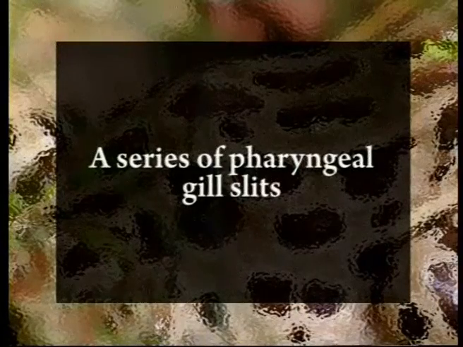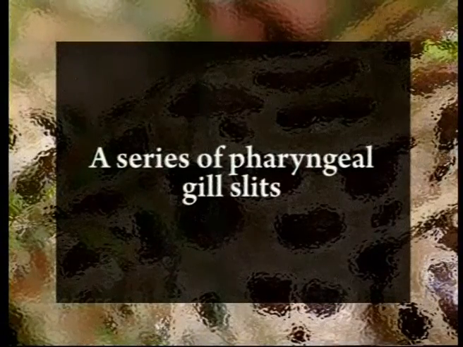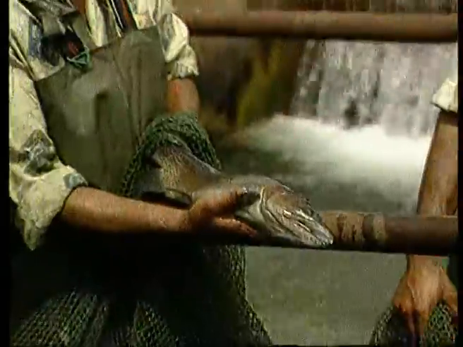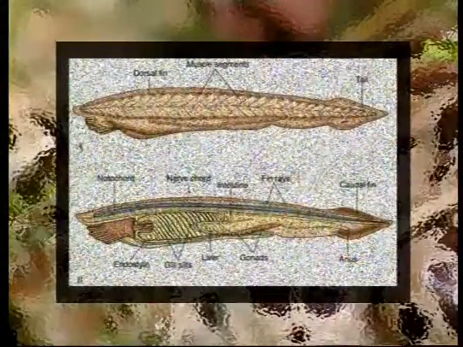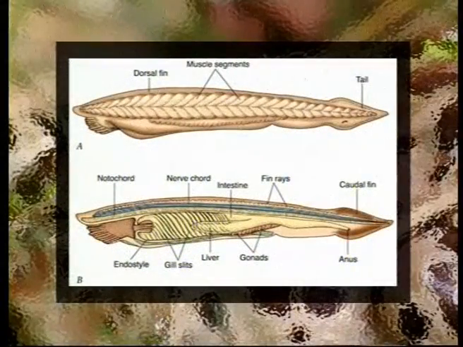Then we have the third feature, that is the pharyngeal gill slits. Beyond the mouth region is the pharynx of an organism. In this pharynx there are generally present the gill slits wherein are present the gills for the respiration of the organism.